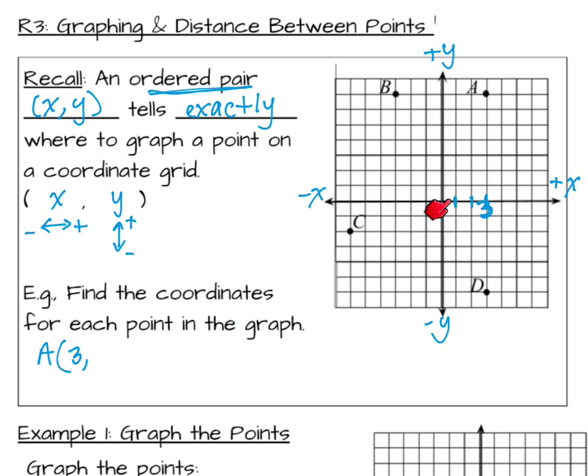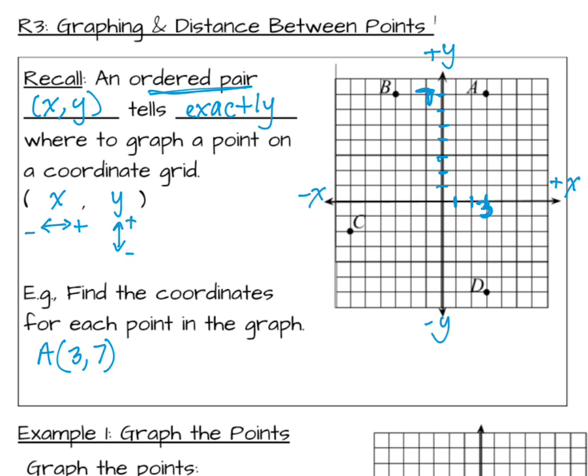Now from here, to get to A, we have to go up 1, 2, 3, 4, 5, 6, 7 blocks. So label that with a 7. Everything on this line is where y equals 7. And so A is the only point where x is equal to 3 and y is equal to 7.